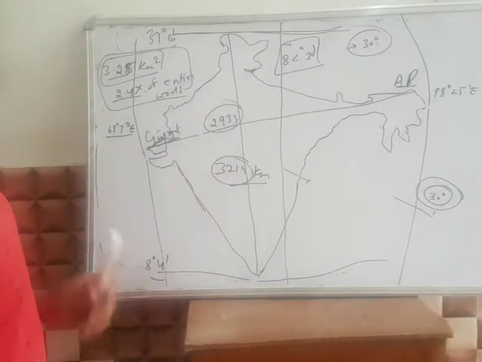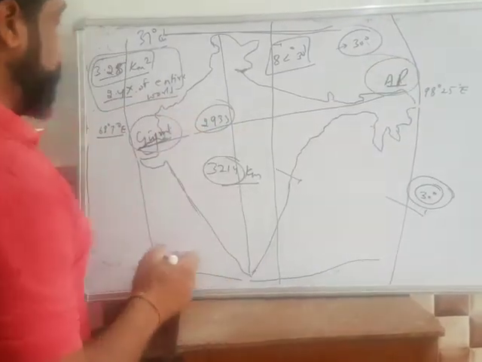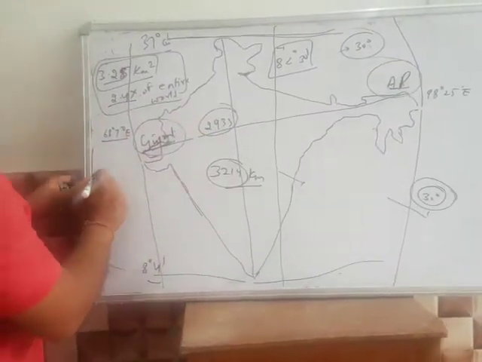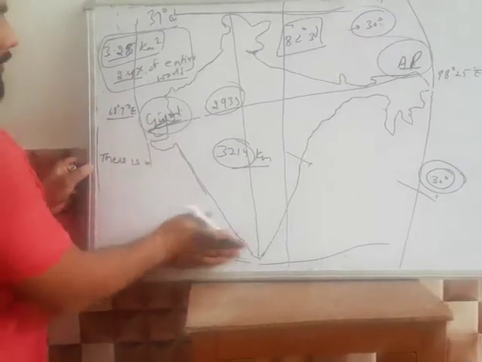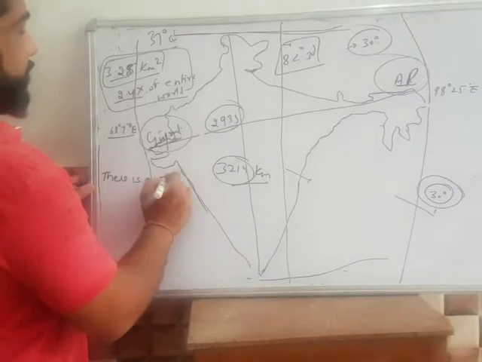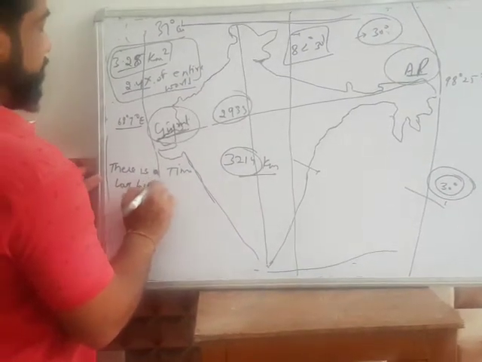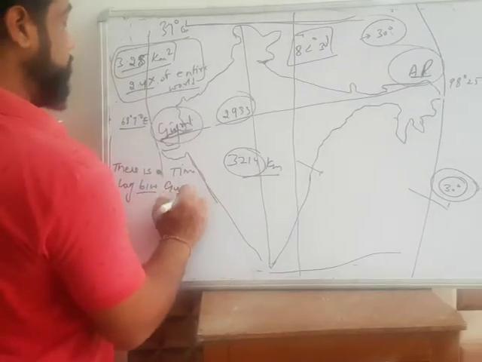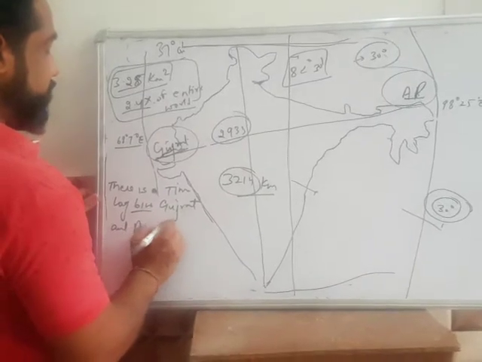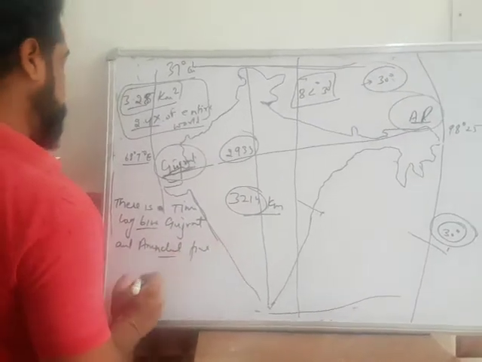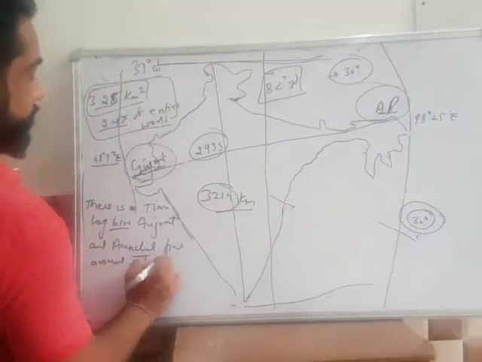Now I come to the point that there is a time lag between Gujarat and Arunachal Pradesh, around 2 hours.